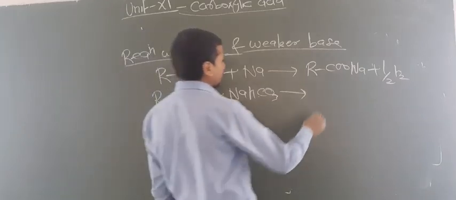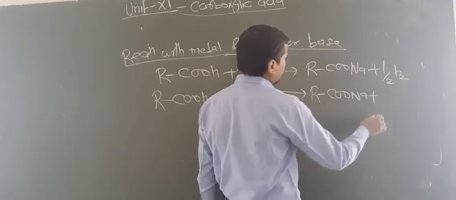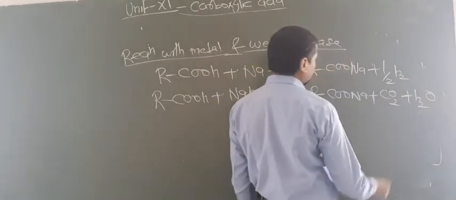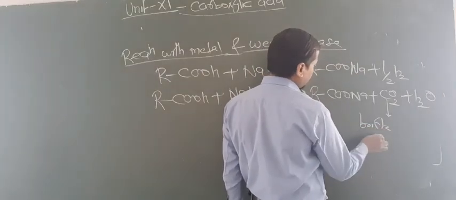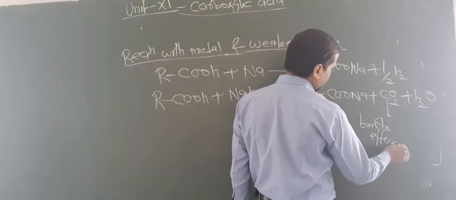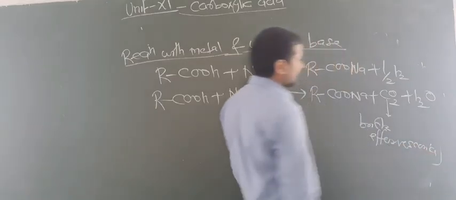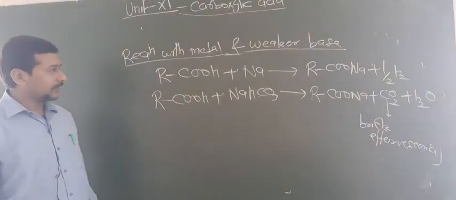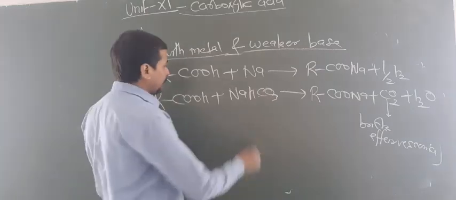This gives RCOONa, liberates CO2 gas and water molecules. The CO2 gas shows brisk effervescence. So by this way, due to the evolution of CO2 gas, you can say that the carboxylic acid can react with a weaker base.